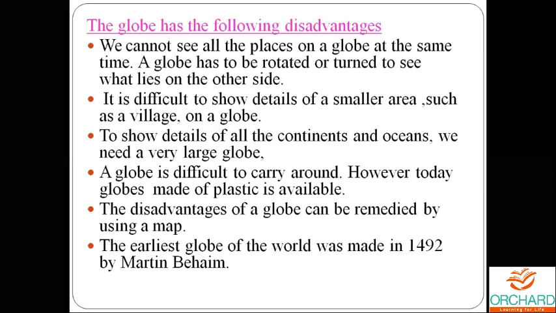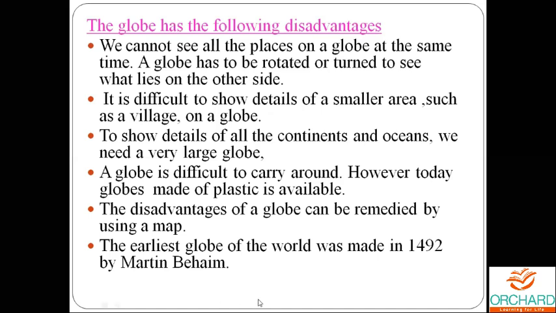Taking it from one place to another is very, very difficult. But nowadays we are getting plastic globes, where you can inflate air into it, and when you don't want it, you can pull out the air and fold and keep it. Those types of globes are available now. So these are the disadvantages of the globe.